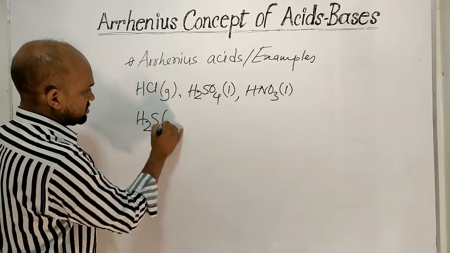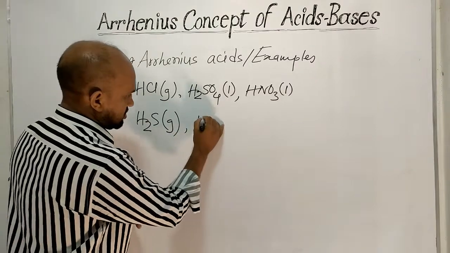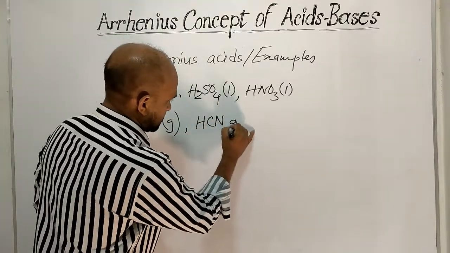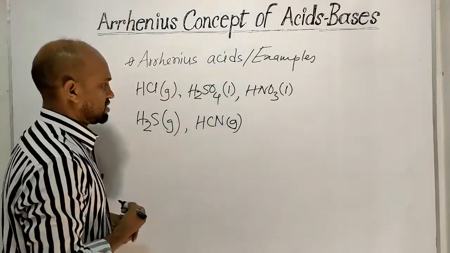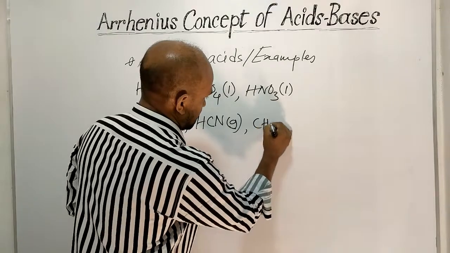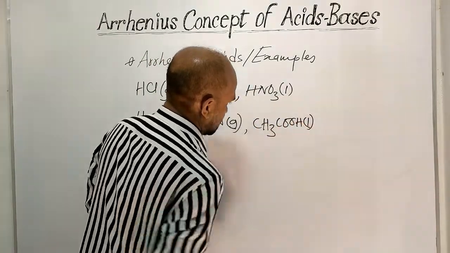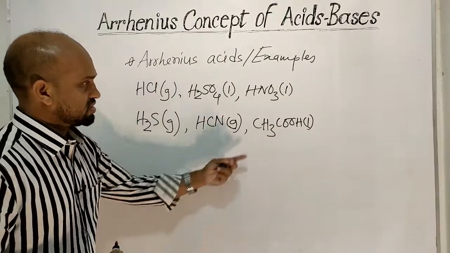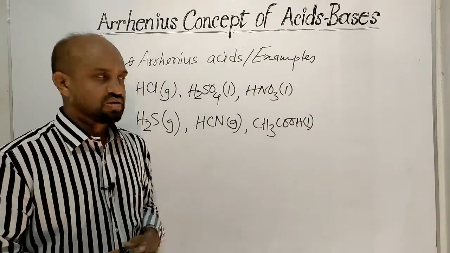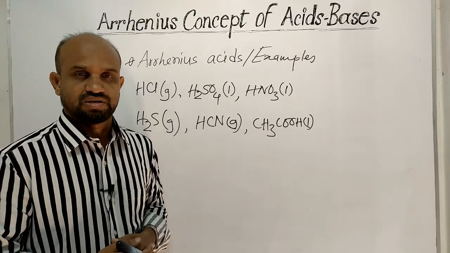Hydrogen sulfide, which is gaseous in state. Hydrogen cyanide, gaseous in state at normal condition. Acetic acid, the state of acetic acid is liquid at normal condition. These are the examples of Arrhenius acids.